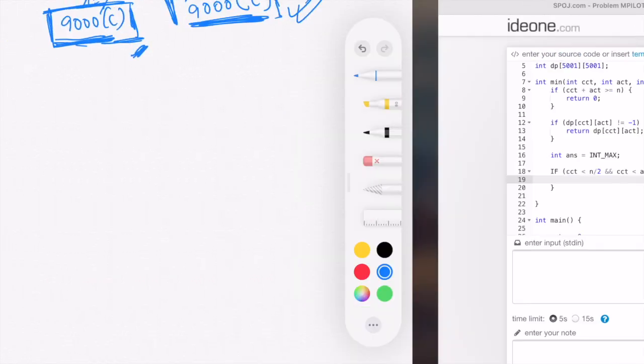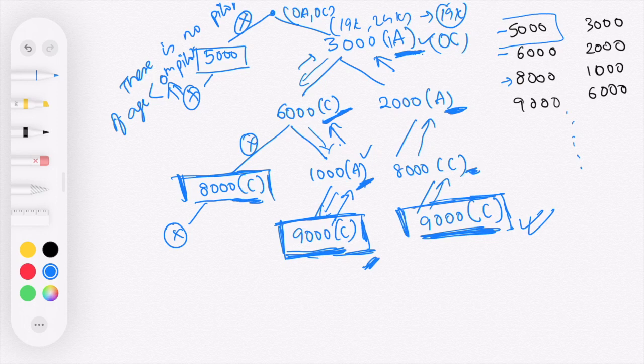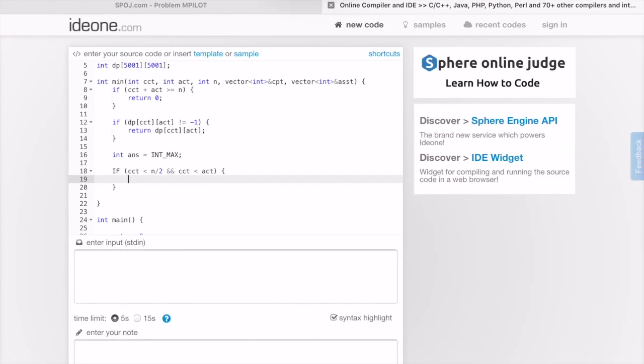We have seen here that the first guy, 5,000 here, cannot be a captain because there is no other pilot who is younger than this guy. So at any point of time, if the count of captains is greater than or equal to the count of assistants, then in such scenarios we cannot choose another captain because there would not be any further assistant left. So this condition here, CCT is smaller than ACT, actually ensures that we are choosing captains at the right time.